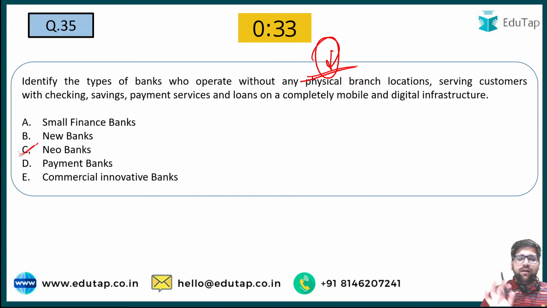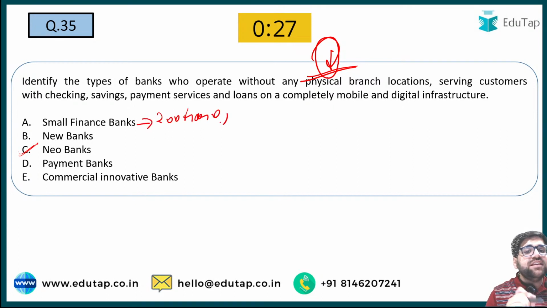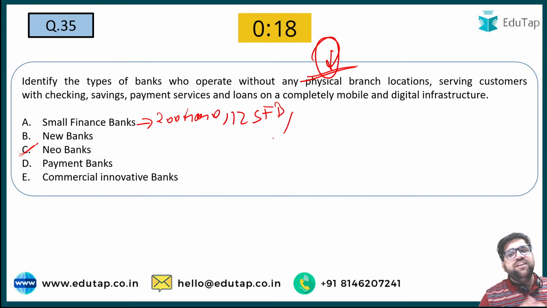If you are having conceptual clarity regarding small finance bank, then they require 200 crore to start their business. This is really very important. There are 12 small finance banks in India right now which are operating. Most importantly, if you also see different news regarding small finance bank, the Unity Small Finance Bank is very much in news. So do cover why Unity Small Finance Bank was formed. This is really very important.